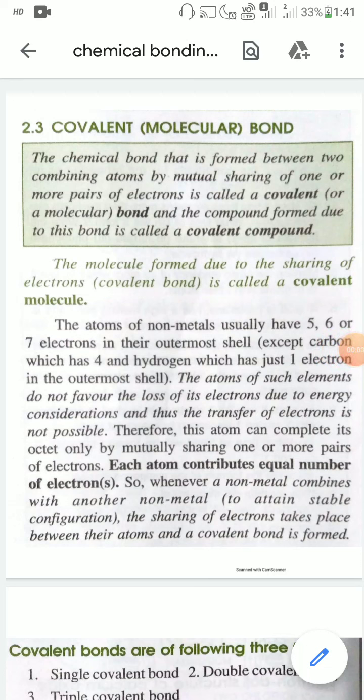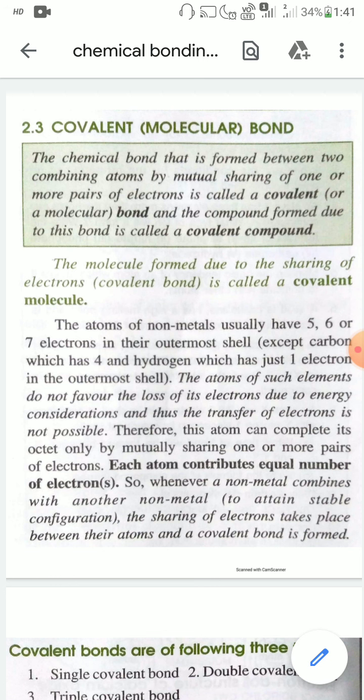Today I'll discuss ICSE class 10 chemistry. The topic is chemical bonding. Today I'll discuss the covalent bond. In the previous video I have already discussed the ionic bond, and I have told that ionic bonds are formed by transferring of electrons from one atom to another.